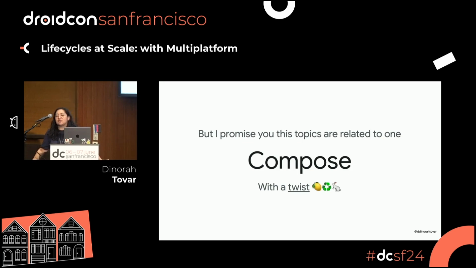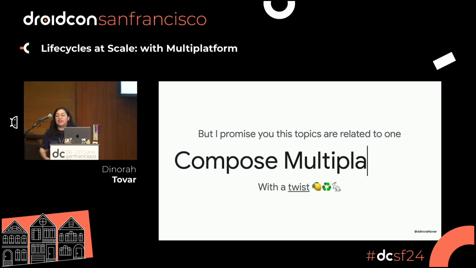With a twist. I have another disclaimer, sorry. The twist is actually that we are going to do Compose multi-platform today. So this talk is about that. I'm sorry if you feel that it was about doing lifecycles with your own code, your code in SwiftUI or your code in web or anything that is done in React. No, it's not like that. I'm sorry. So it's going to be about Compose multi-platform, but you are going to enjoy it. I promise you.